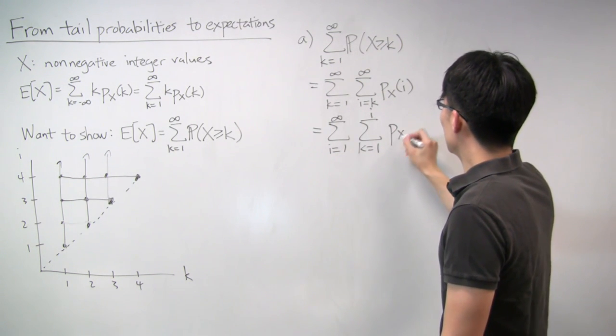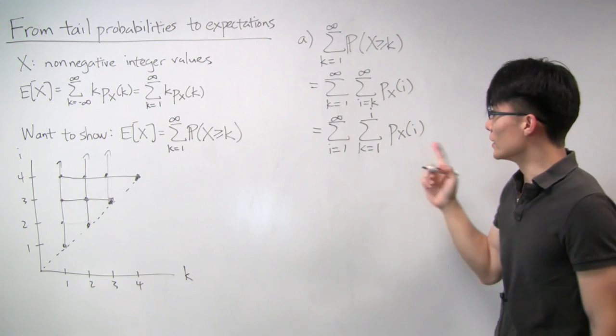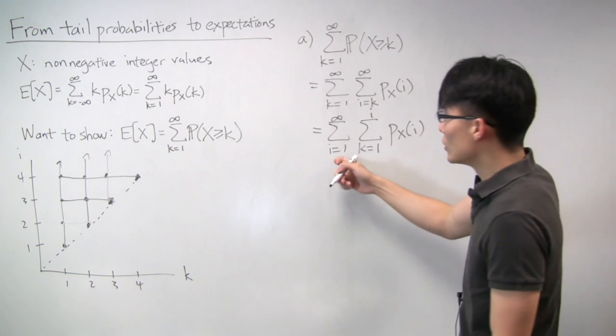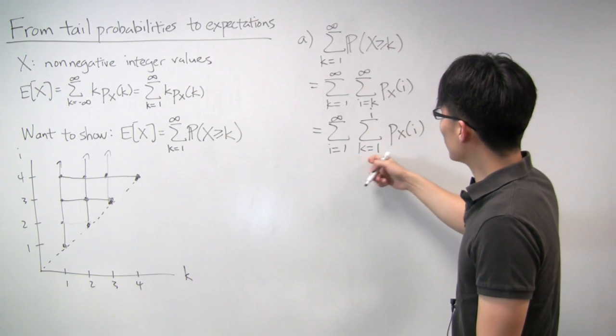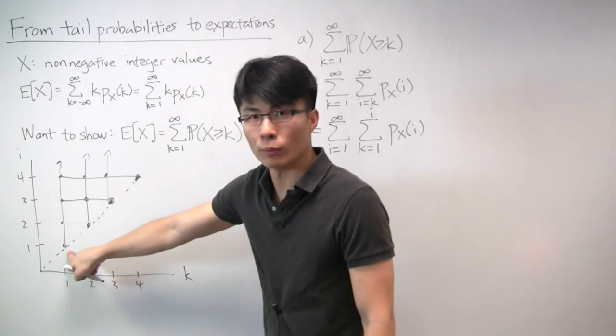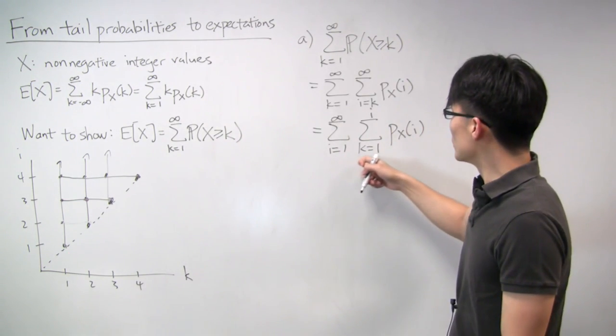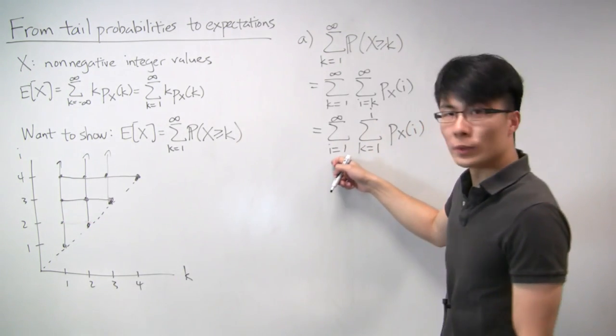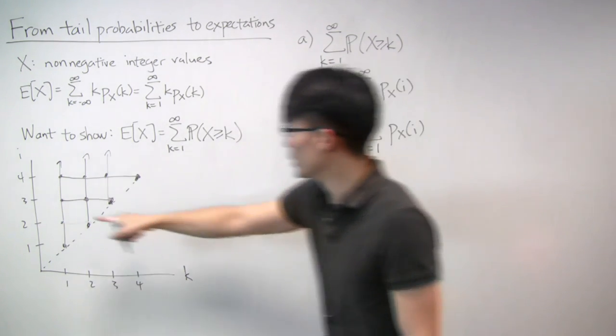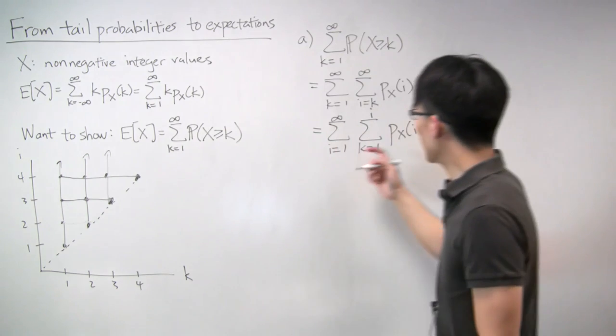And the thing that we're summing still stays the same. So let's verify that this is correct. For i equals 1, you sum from k equals 1 to 1, so you pick up this one point. For i equals 2, you sum from k equals 1 to 2, so you pick up these two. For i equals 3, you sum from k equals 1 to 3, and you pick up these, and so on. So it looks like we have it correct.